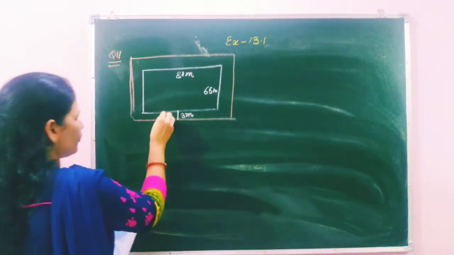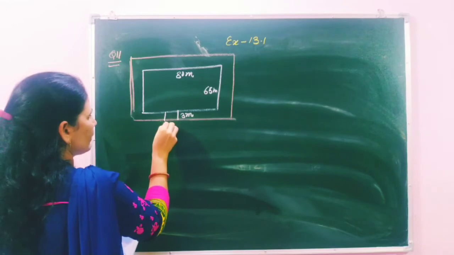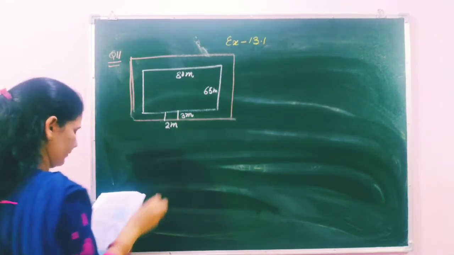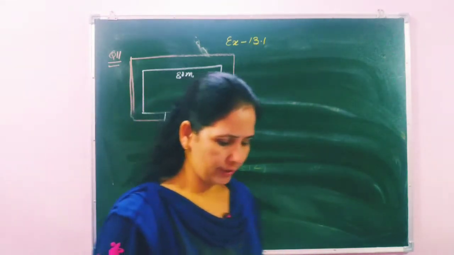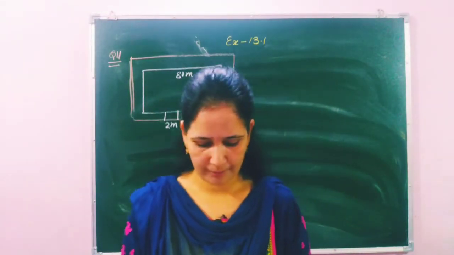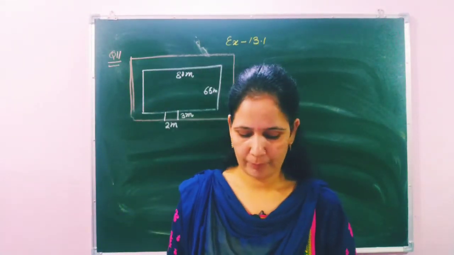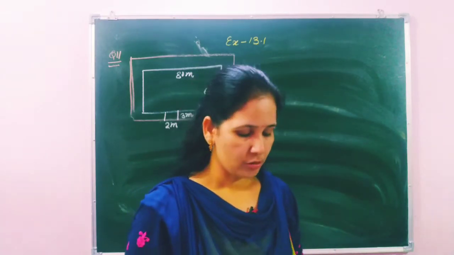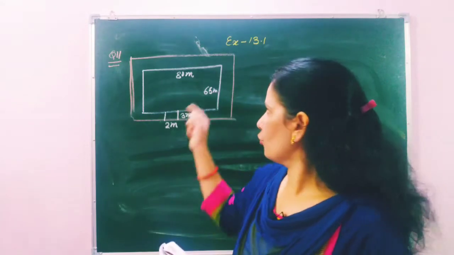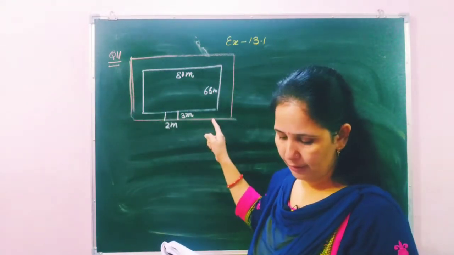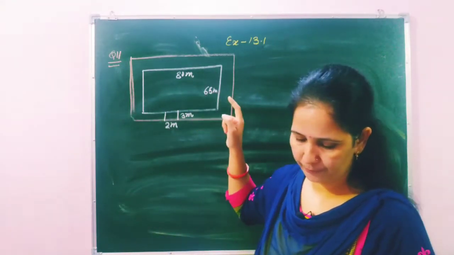And students, they left a gate over it that is 2 meter wide. Okay, what is the length of the outer boundary having the gate which has a wall? Find the perimeter of the park without track. So students, in this question we have to find two things. First the outer boundary and then the inner boundary.